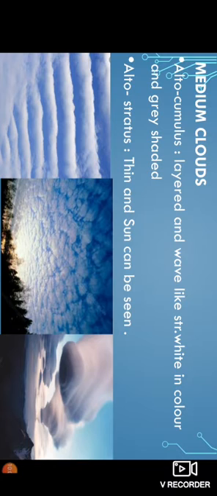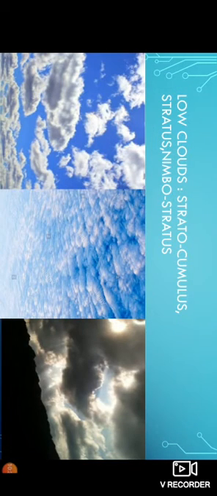You can see in the middle picture the sun rays passing through the altostratus type of cloud. Okay, it is not so thick, they are thin in structure. Even the sun rays are seen or passed through these clouds. Let us see low clouds. Low clouds are stratocumulus, stratus, and nimbostratus. These are the low type of clouds.